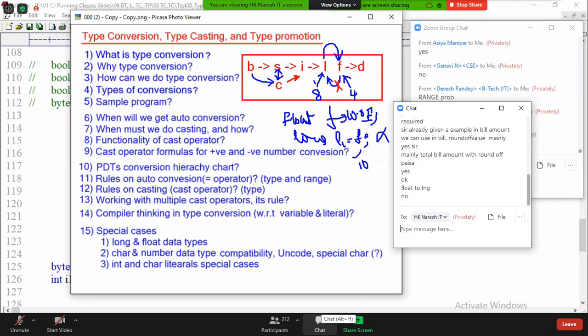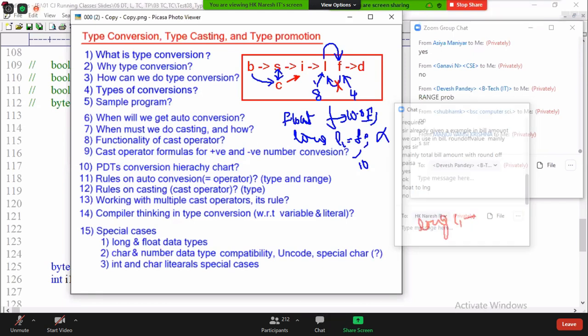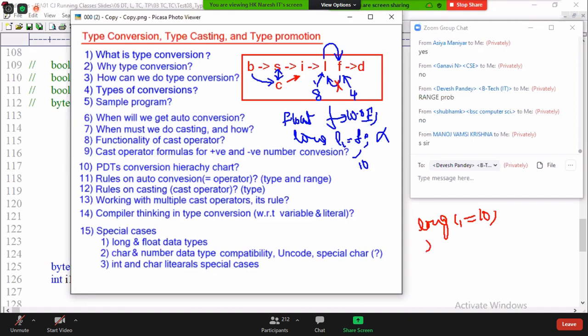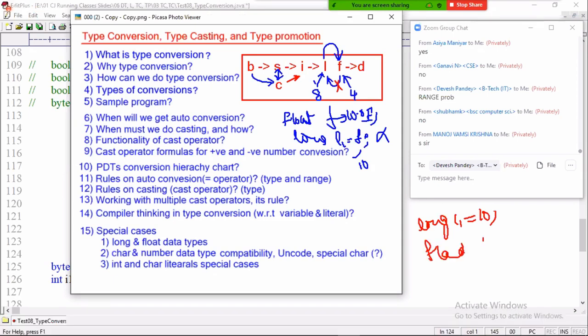Then, can I assign long to float or not? Let us see. If I write long L1 equal to 10, and then float F1 equal to L1, is it allowed or not? Allowed, no problem. Why? Sir, long is a large range, 8 bytes. Can you store it in float? Yes, because inside the float data type the values are stored in exponential format, not as it is in decimal or binary format. Are you catching my point?